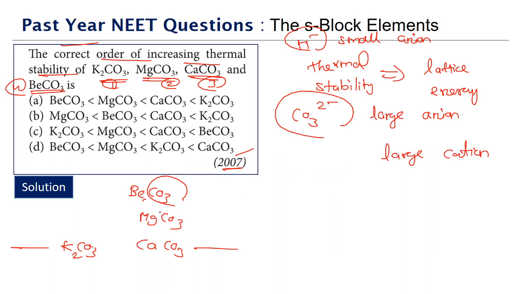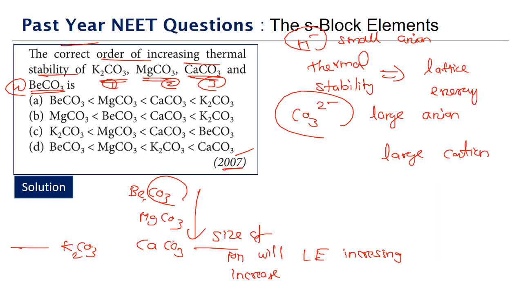So in the 3, beryllium, magnesium, calcium, as we go down the group, the size of the ion will increase. Here the size of the cation is actually increasing, which means the lattice energy will be increasing. So as you go from beryllium to calcium, the lattice energy will be increasing.